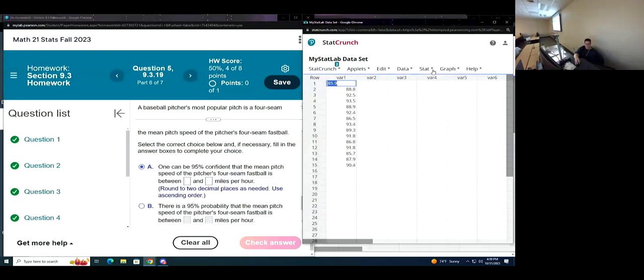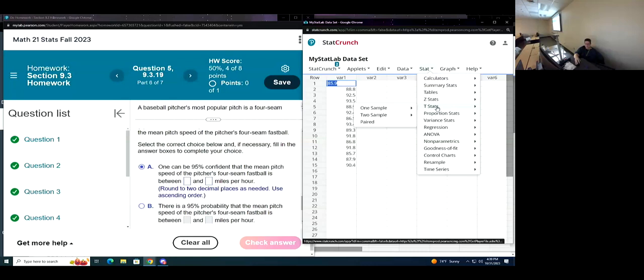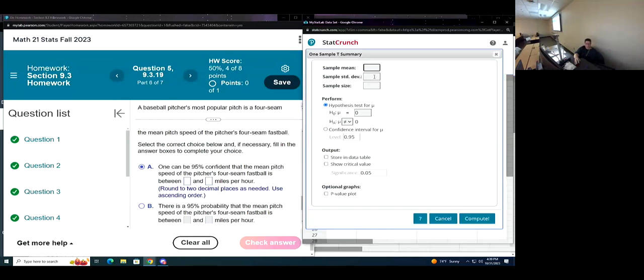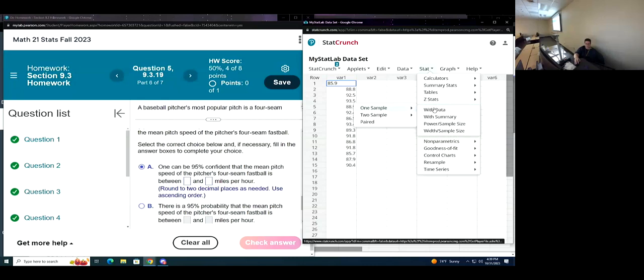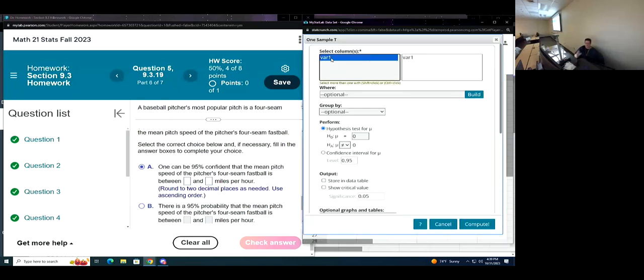And so we're doing T-stats because it's a mean that we're doing. We're going to do one sample with summary. Not with summary, with data. We have data on this one. One sample with data. So all I got to do is just tell it what column the data's in. We click on confidence interval. It wants 95%. We're good to go.